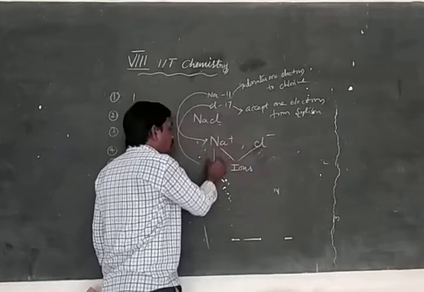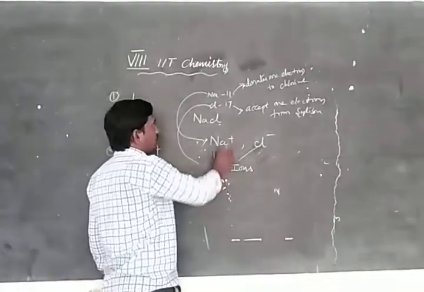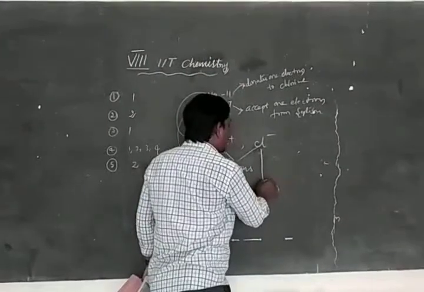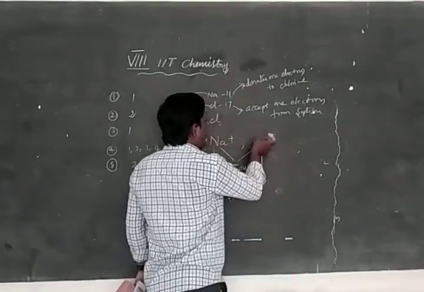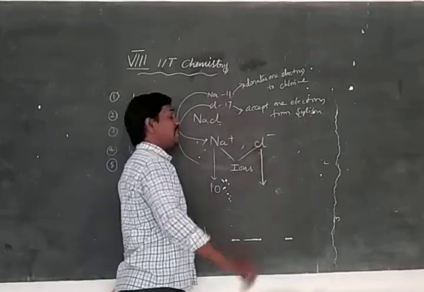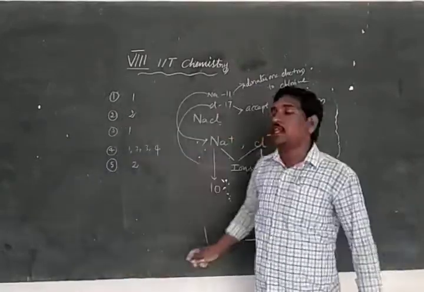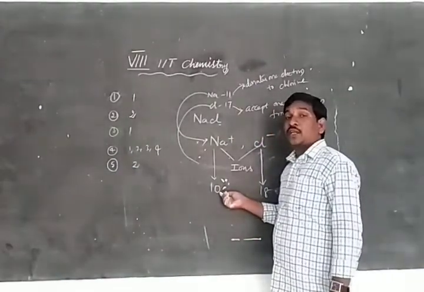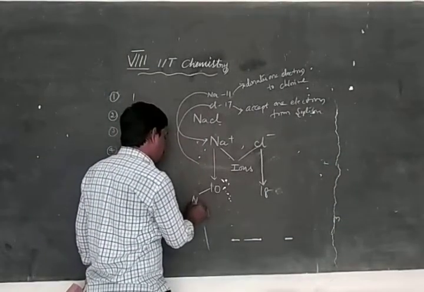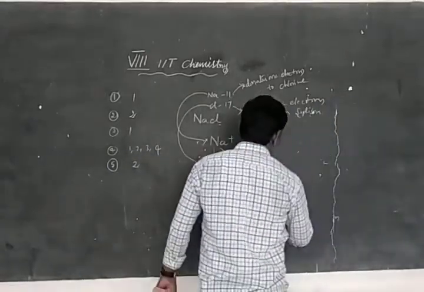Now Na plus, how many electrons are there? Only 10. Cl minus, how many electrons are there? By accepting one more electron from the sodium, the 17 becomes 18. So when you observe 10 and 18, 10 means the electronic configuration of neon, and 18 means the electronic configuration of argon.